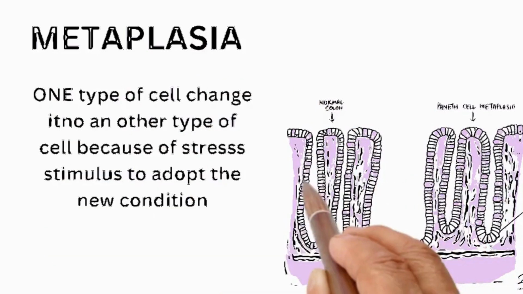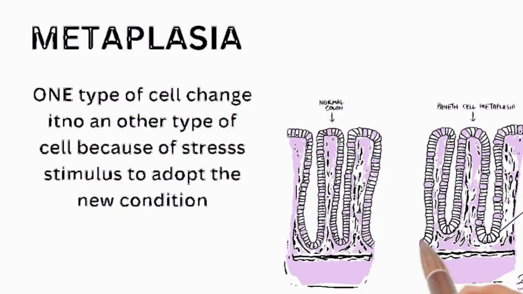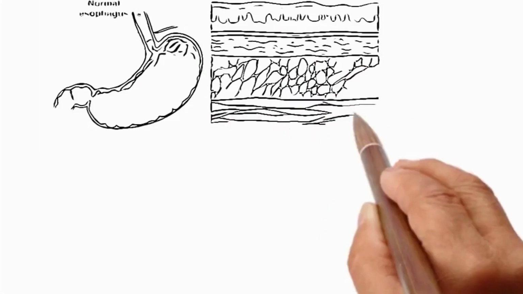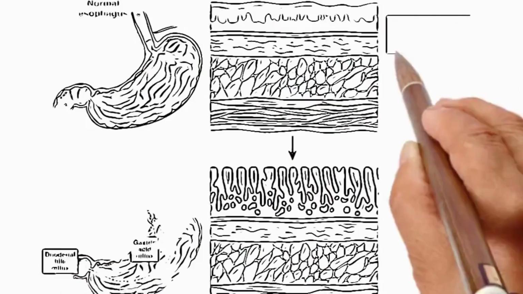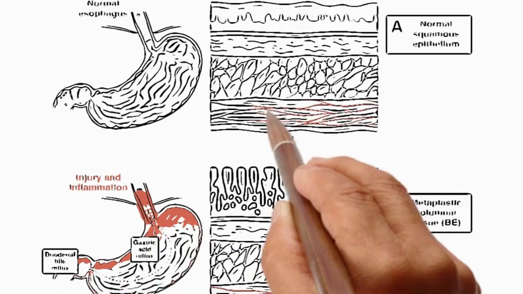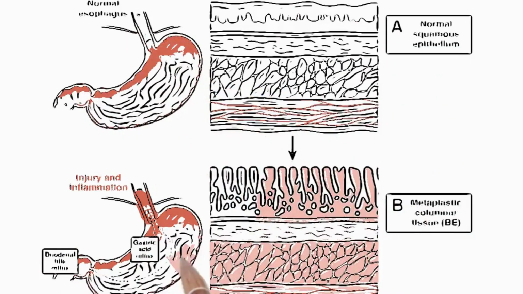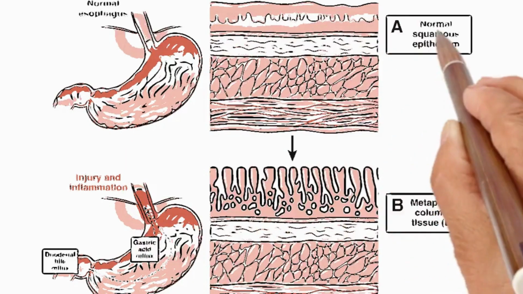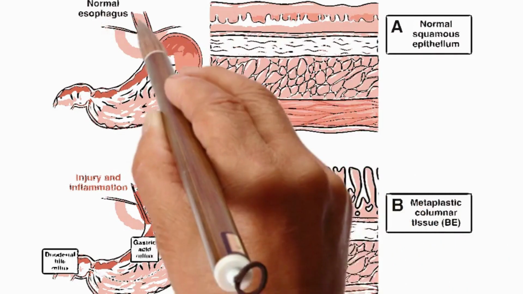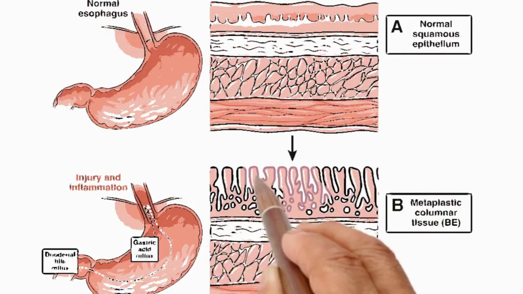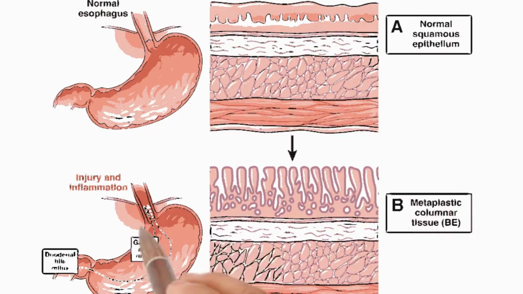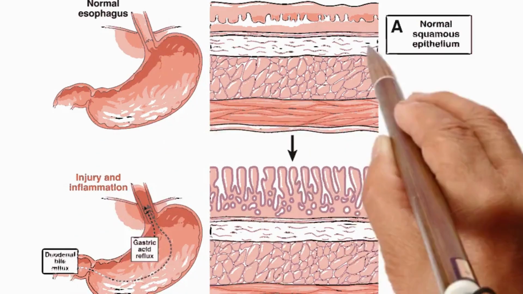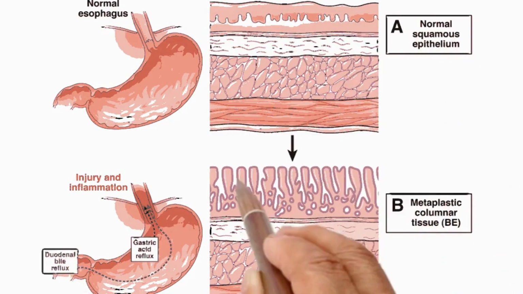It is where one type of cell changes into another type of cell because of a stress stimulus, to adapt to the new condition. Prolonged irritation or inflammation of the tissue, such as seen in GERD. In response to this irritation, stem cells, which are typically present in the basal layer of the esophageal lining, become activated. These activated stem cells can then differentiate the squamous cells into columnar cells with goblet cells. This differentiation is in response to the chronic irritation. This transformation is considered metaplasia.